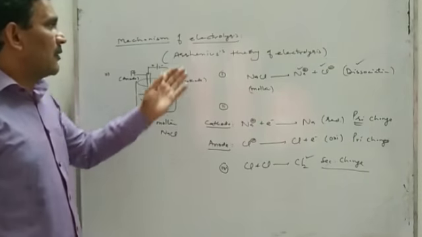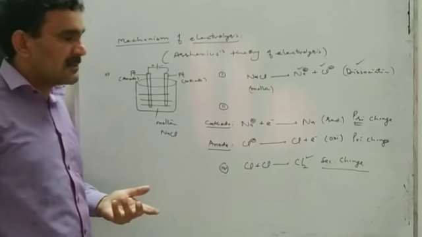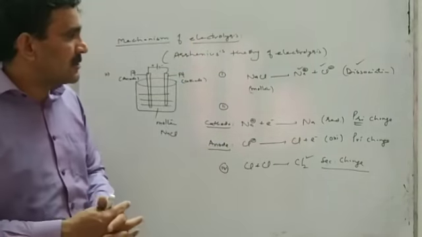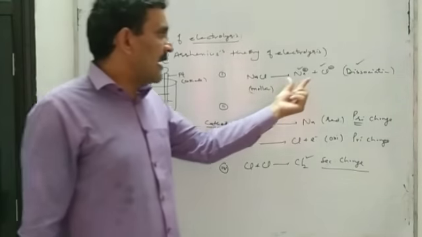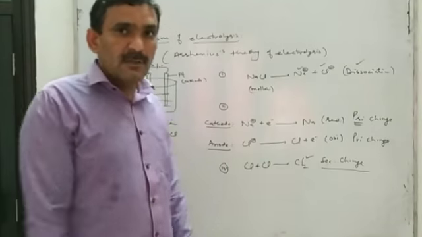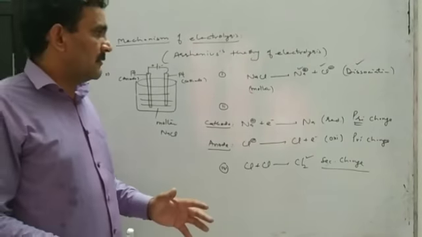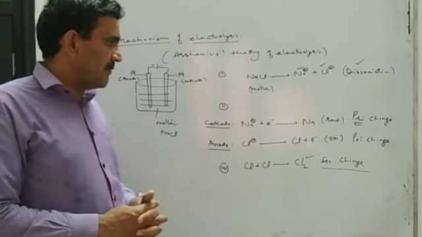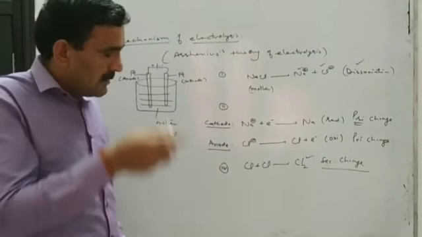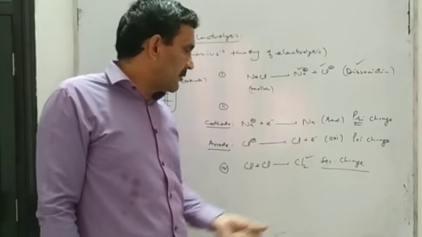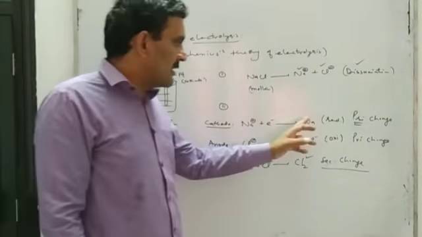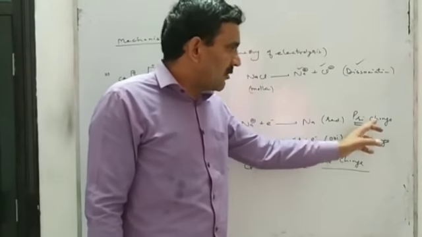According to this Arrhenius theory of electrolysis, first of all, the electrolyte dissociates or ionizes in aqueous solution or molten state, and free ions are formed. Ions will move toward the electrode, and due to the movement of ions toward the electrode, electricity will pass. When ions reach the electrode, they are discharged. Cations are discharged by gaining electrons, and anions are discharged by losing electrons. And discharging of ions is also called primary change.